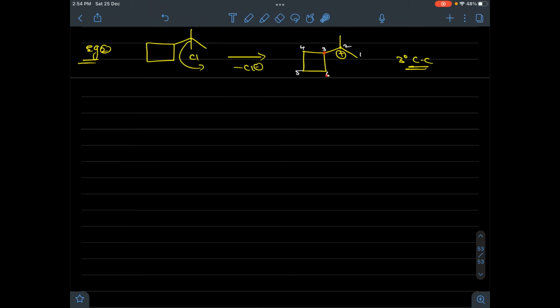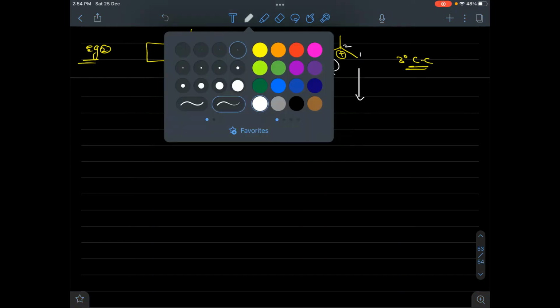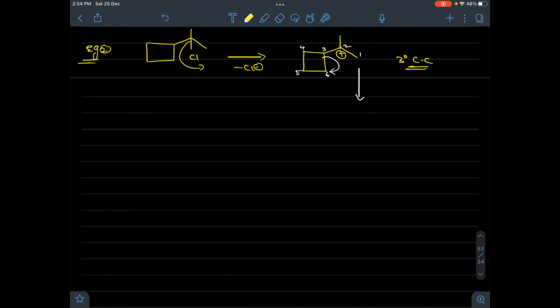So in ring expansion what happened? First the 3,6 bond will split in a heterolytic manner towards 6. So we will have a structure with numbers, don't forget. This is first carbon, this is 6th carbon.